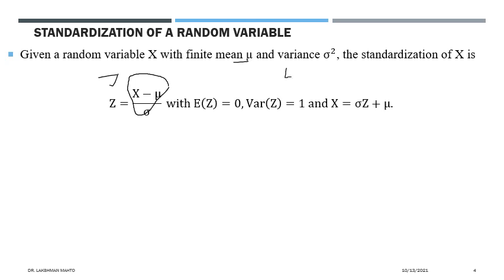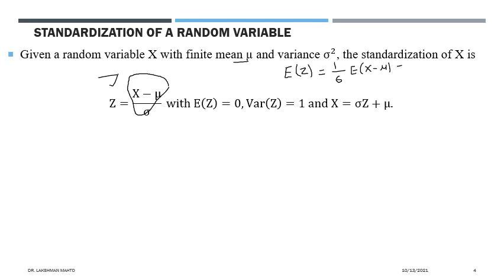If you want to calculate the mean of z, apply the linear property of expectation. Here 1 by sigma is a constant, so it will come out of the expectation, and we just need to calculate the expectation of x minus mu. Again, mu is a constant, and the expectation of a constant is the number itself.